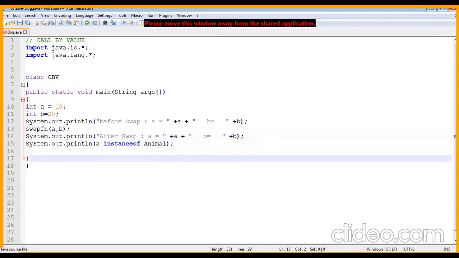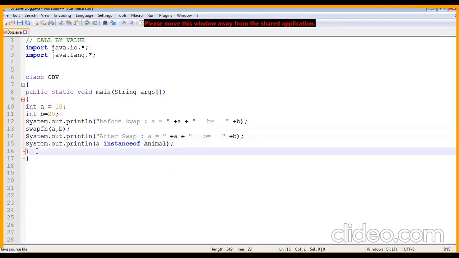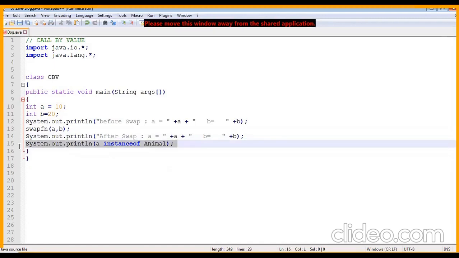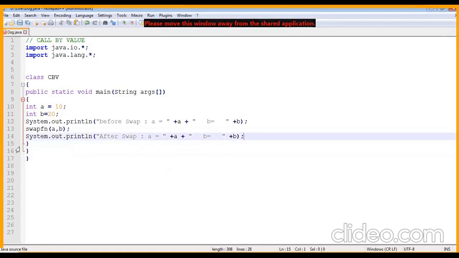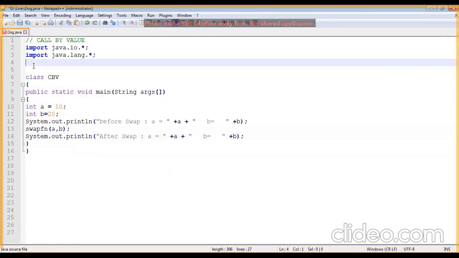Okay, that is clear. Very simple. I've got two values. I'm swapping them with the help of a function. Before swapping, I'm displaying it. After swapping, I am displaying it.